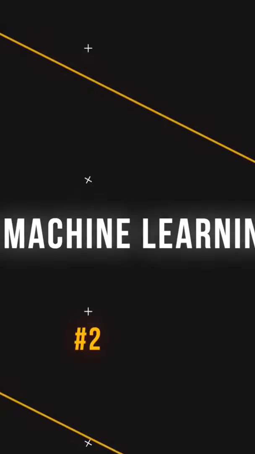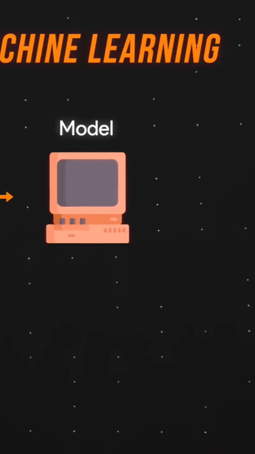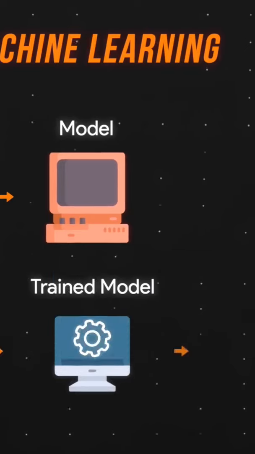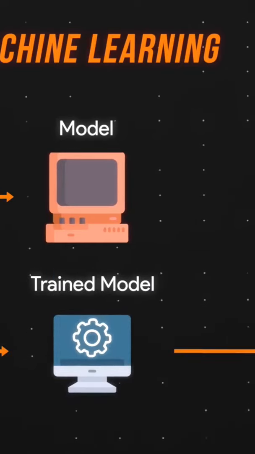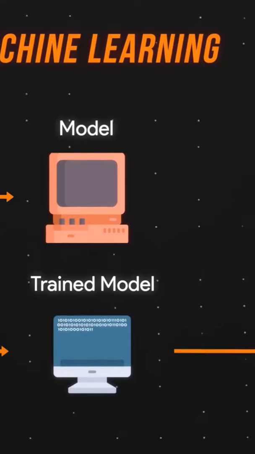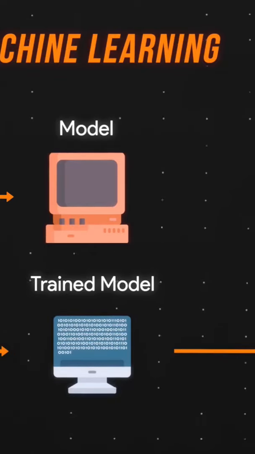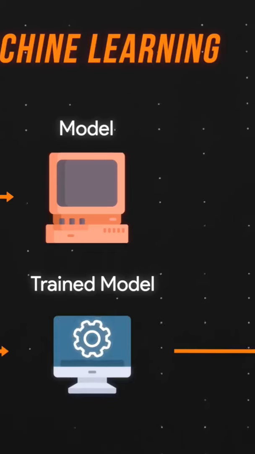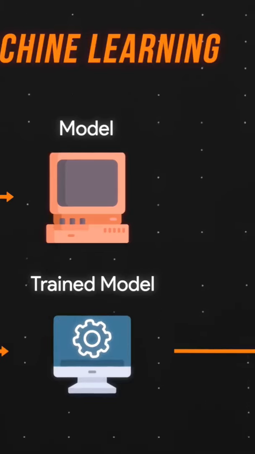In a nutshell, machine learning is a program that uses input data to train a model. That trained model can then make predictions based on data it has never seen before. For example, if you train a model based on Nike sales data, you can then use that model to predict how well a new shoe from Adidas would sell based on Adidas sales data.